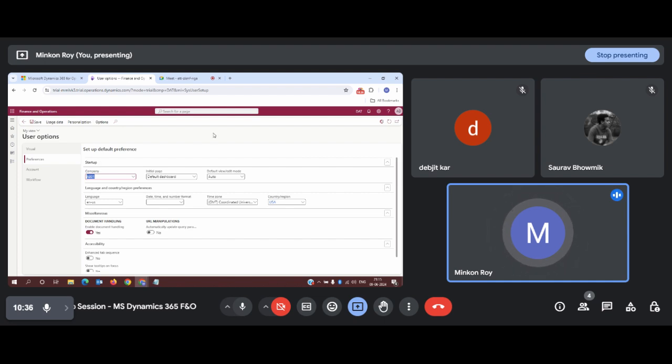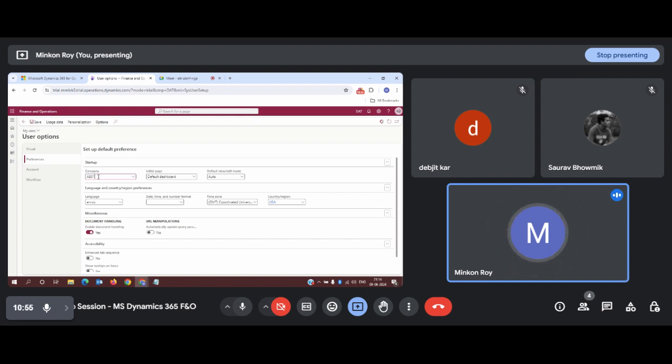So this startup indicates that when your system or application starts up after logging in, the company that is going to load in the first place will be the company which you select here. Okay, so I have given my company, that is AB01.